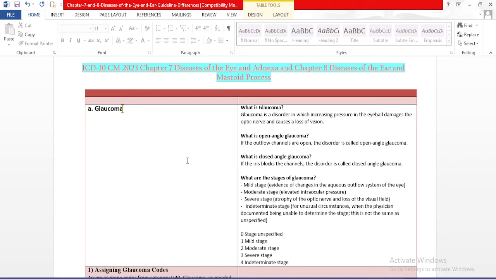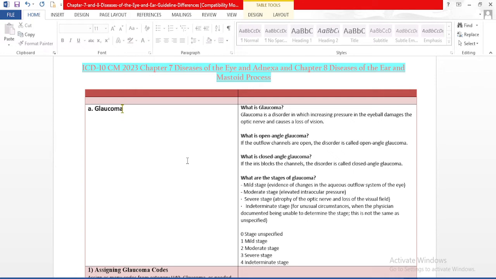So what is glaucoma? Glaucoma is a disorder in which increasing pressure in the eyeball damages the optic nerve and causes loss of vision. The reason for glaucoma is intraocular pressure. When there is high pressure in the eye, it will damage the eyeball and also the optic nerve, which causes loss of vision. So what is open angle glaucoma?